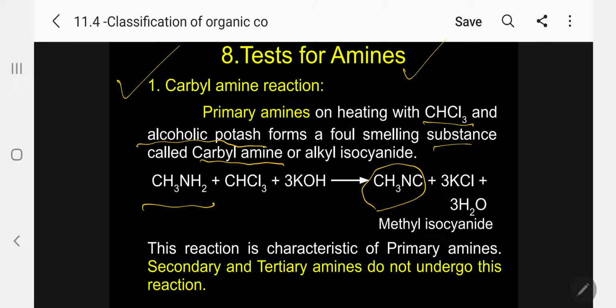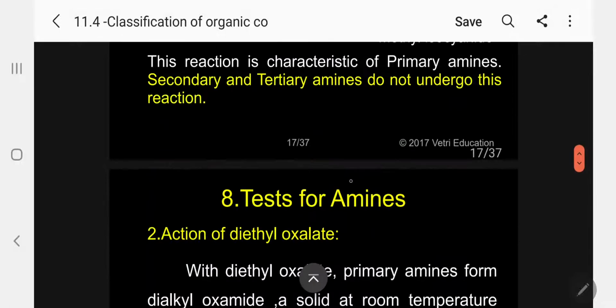Gas leak. Okay. So what will happen if it is a primary amine? It produces isocyanide, or I can say carbylamine. So easily you can identify the primary amine. This reaction is characteristic of primary amines. Secondary and tertiary amines do not undergo this reaction. So you can differentiate primary from secondary and tertiary amines.